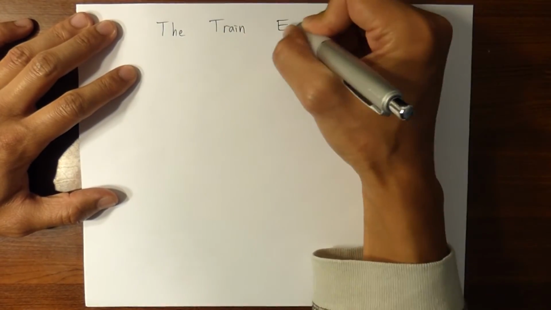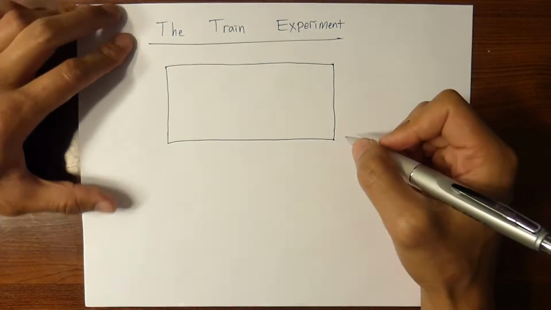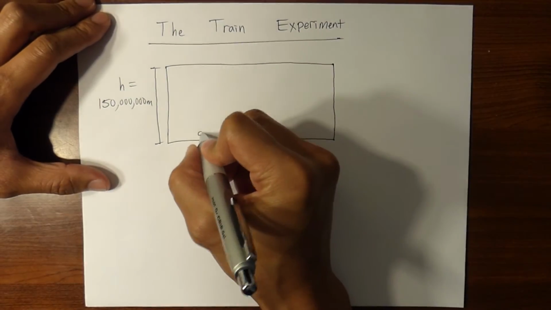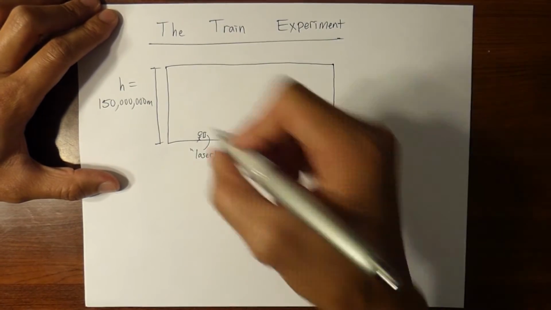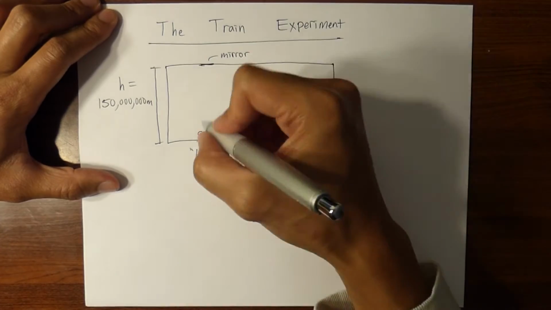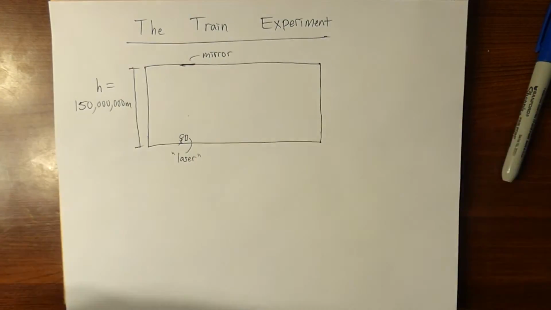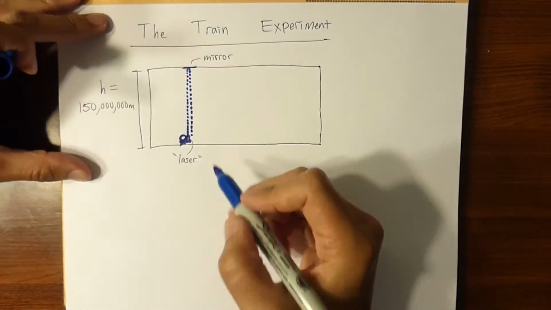Okay, let's get on to the train experiment now. Let's say that I'm on a really big train. It has a height of 150 million meters. So there's me, small, with a laser on the bottom, and there's a mirror on the ceiling. Now if I shine a laser, I'm going to go ahead and make myself blue. If I shine a laser up and have it come back down after reflecting off of a mirror, it will take 1 second to reach me.